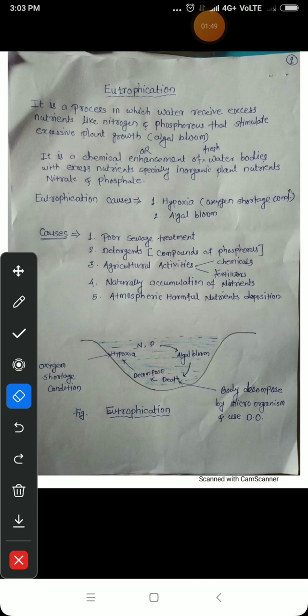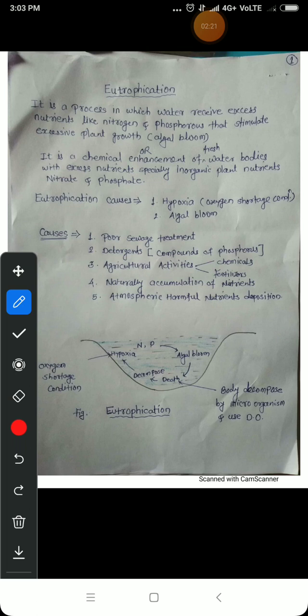The third one is agricultural activities. We use different chemicals like insecticides, pesticides, and bactericides in the farms. Similarly, some chemical fertilizers. Finally, they reach aquatic bodies like ponds, river water, and lake water, and due to that there is an increase in nutrients, which increases the growth of algae.